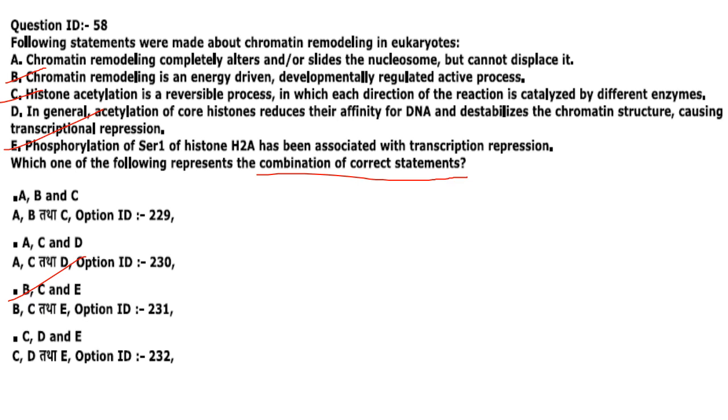It is not transcriptional repression, it is transcriptional expression. So D is incorrect. Phosphorylation of serine 1 of histone H2A has been associated with transcription repression. That is correct. So B, C, E are correct and your option ID is 231.